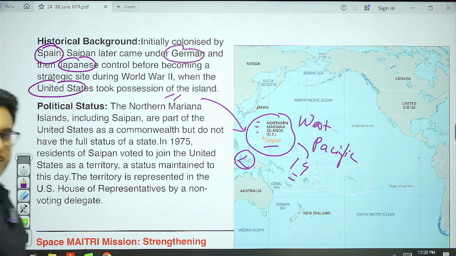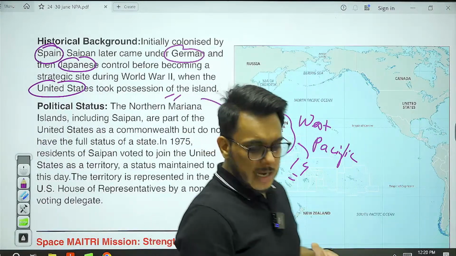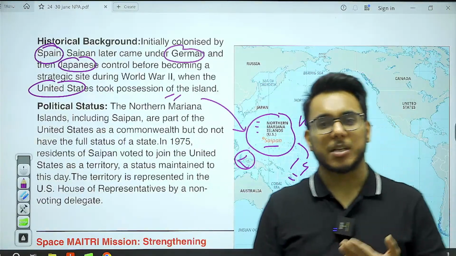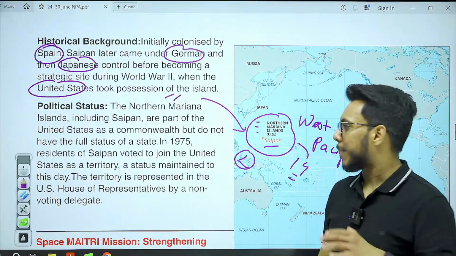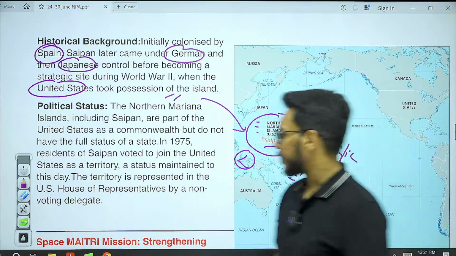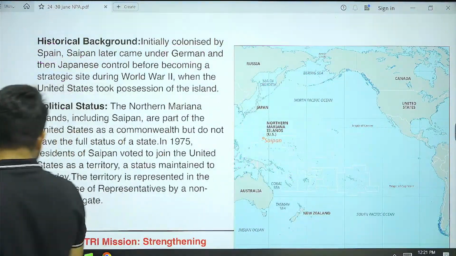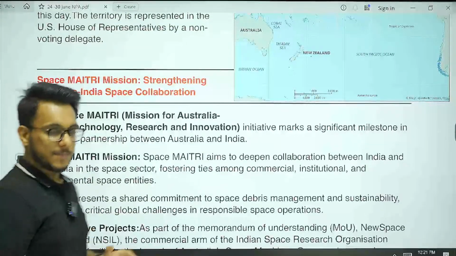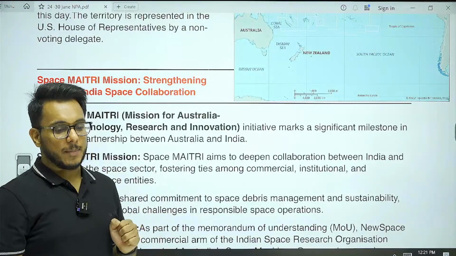Now the residents of this particular island want to be a formal part of the US territory. But as of now, they are not part of the formal US territory. Fine. But this territory is represented in the US House of Representatives.